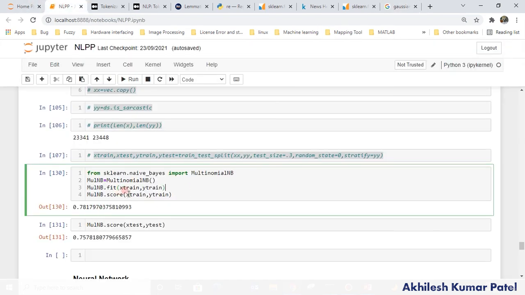And you see that if you compare with another algorithm, this one is the best. Still 0.33% is less in the case of testing, and a little bit of overfitting, you may say. But if you pre-process your data well, you will get the perfect. In this case you see that we are getting 75% accuracy using the multinomial.